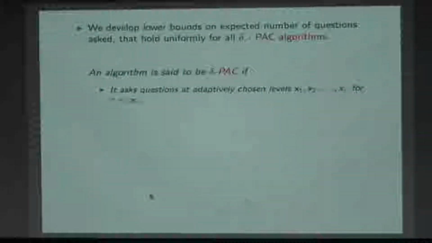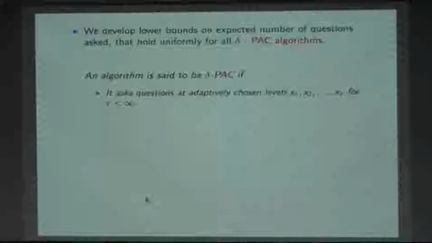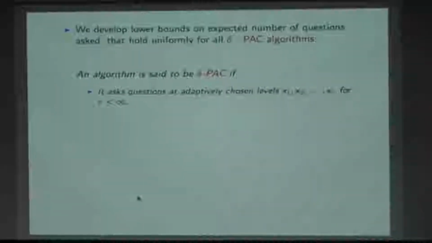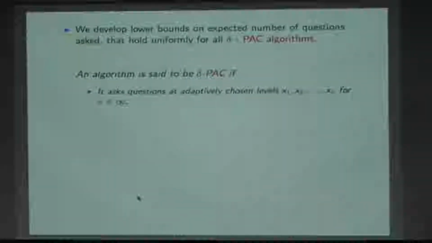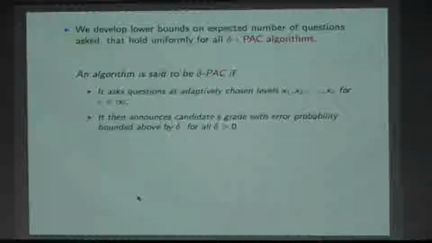We develop lower bounds on the expected number of questions asked that hold uniformly for all delta PAC algorithms. Exactly what I did earlier. Let's understand what the lower bound is going to be and then use that to come up with an algorithm. An algorithm is said to be delta PAC if it asks questions adaptively at chosen levels x1, x2 through x tau, stops at tau less than infinity, and then announces the candidate's grade with error probability bounded above by delta, for all delta greater than 0. So no matter what the candidate's ability is, it has this property. Then we say that the algorithm is delta PAC.